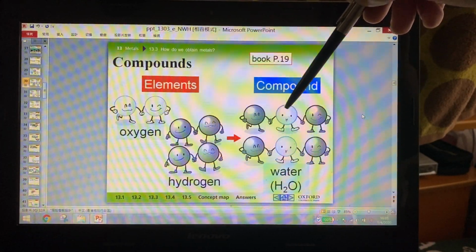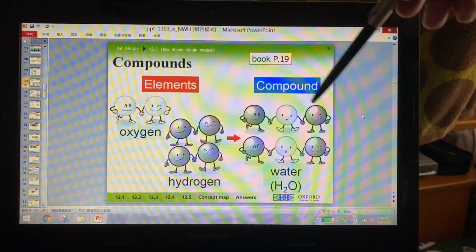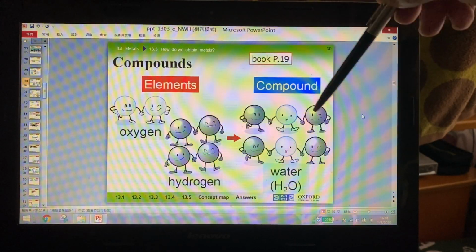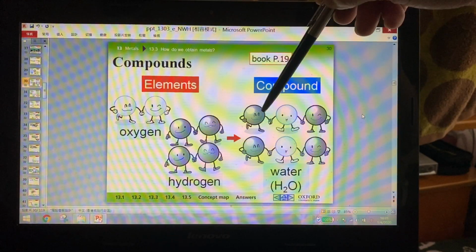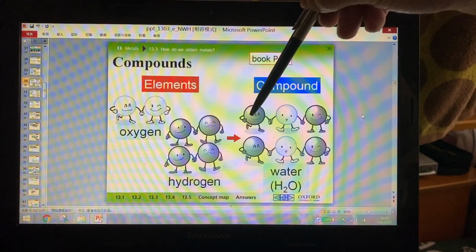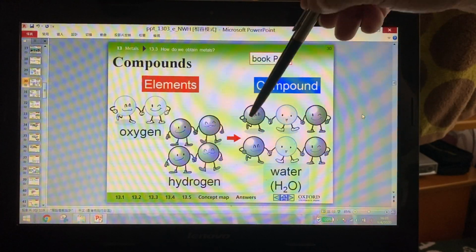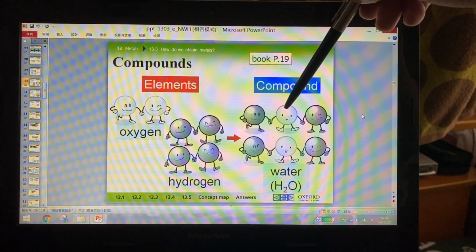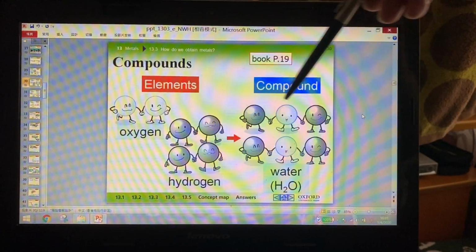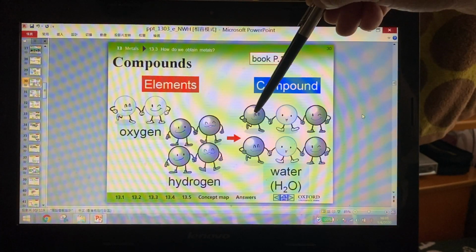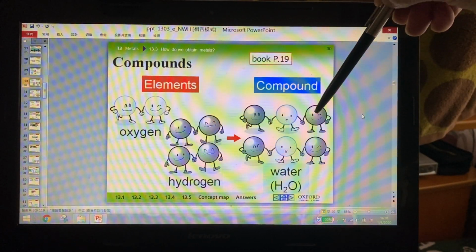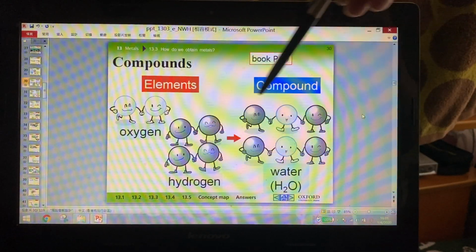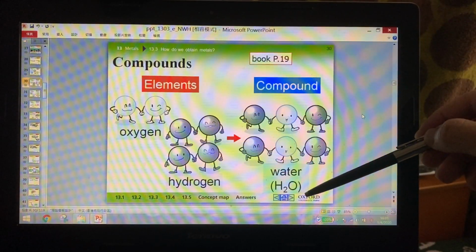But when the bonding is broken, you take a look. This is an oxygen atom. These two are hydrogen atoms. They connect together. One hydrogen at one side, and the oxygen atom is in the middle. And then it becomes HOH. And then we will say this is H2O.